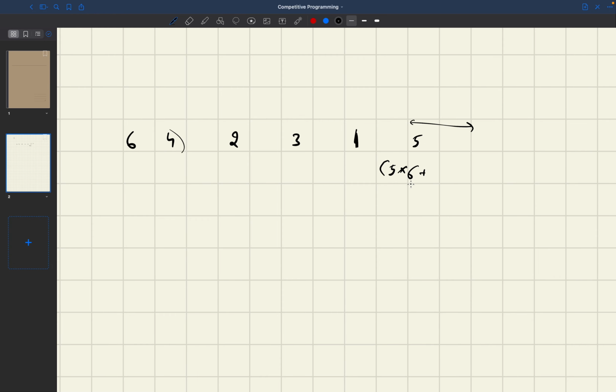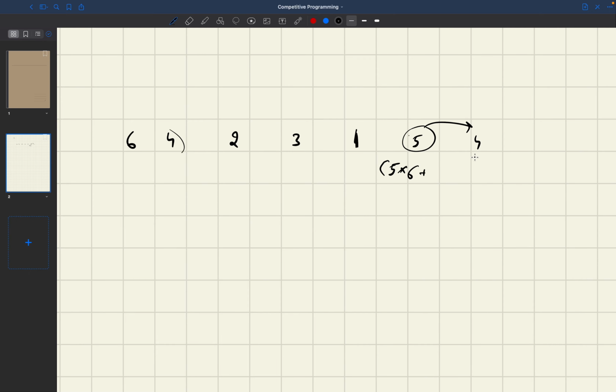And I also want to know the number of times 4 was occurring, because this 6 and 5 are creating an inversion, but suppose if there was a 4 here, then I also have to check that, since this was also creating an inversion, it will not create an inversion anymore, right?